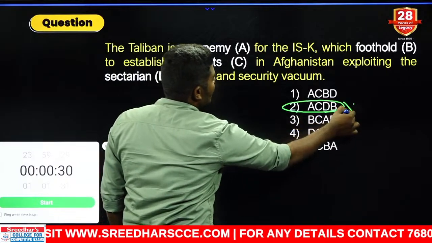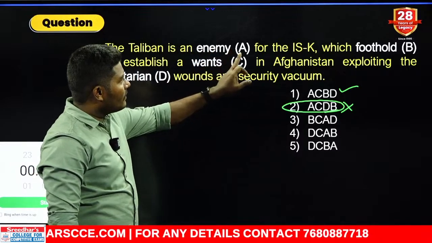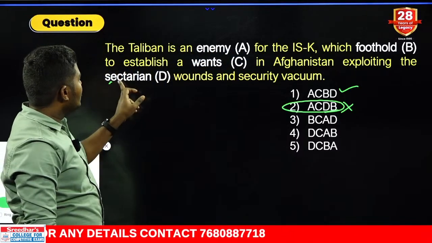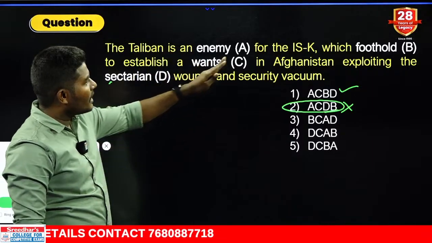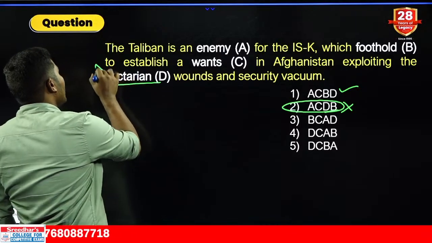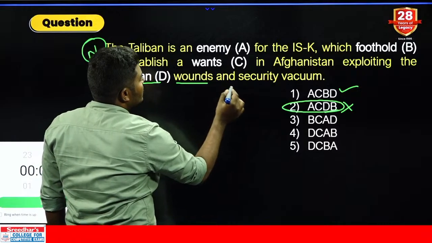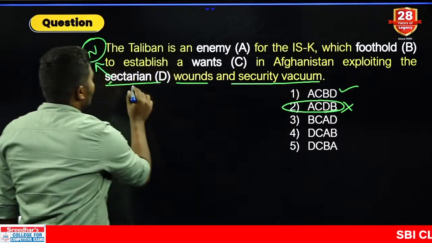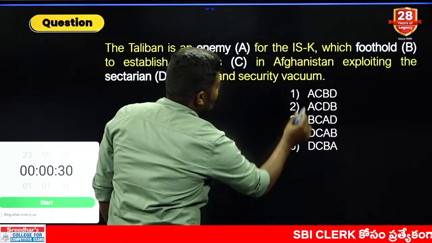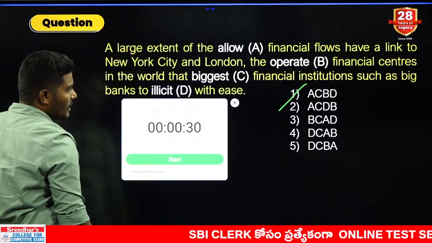If our answer is wrong here, our answer can be the first one. Let us check this again. The Taliban is an enemy for the ISK, which wants to establish a sectarian is also possible. A sectarian in Afghanistan, exploiting the foothold. Even sectarian also can be taken as a noun form, in some cases, no problem. Foothold wounds and security vacuum. Sectarian and vacuum are somewhat insensible. You better go with only the first option. That looks better. Okay. Next, let us go for question number 18.